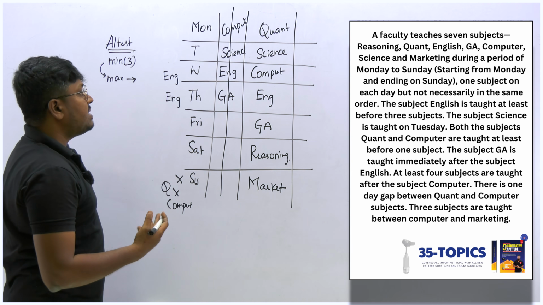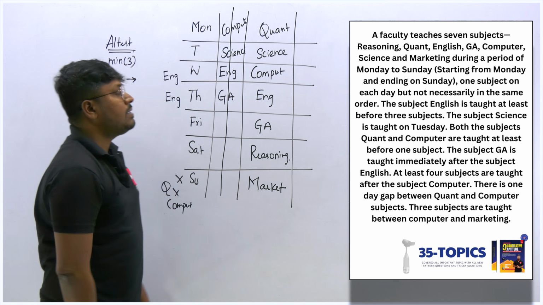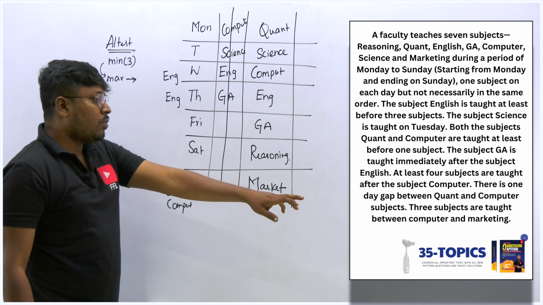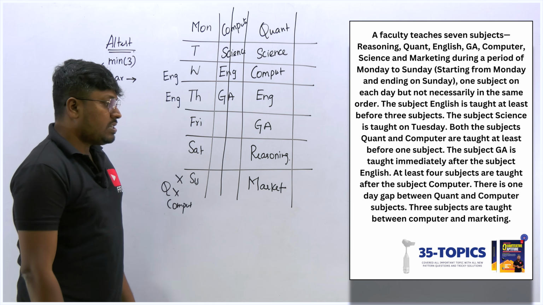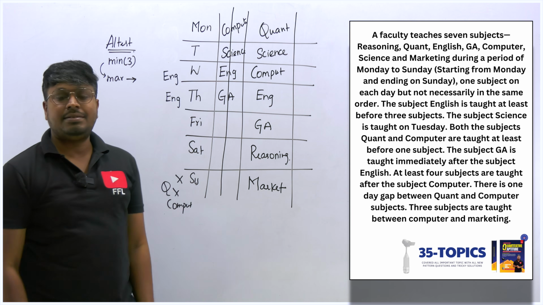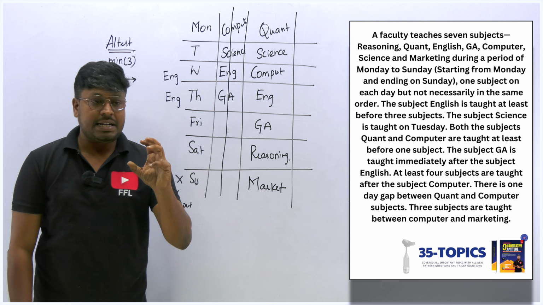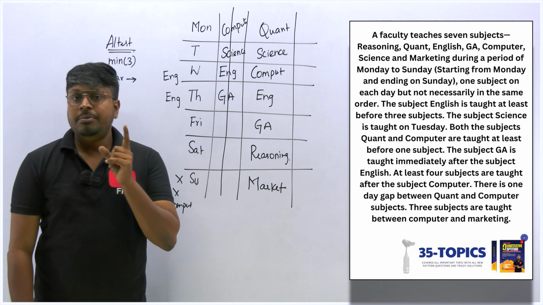The first possible case is completely wrong. We are getting the answer in the second possible case. Let me check once again whether the answer is correct. Quant, science, computer, English, GA, reasoning and marketing. Yes, this is correct. So friends, always remember that the question which contains at least, you can see more on